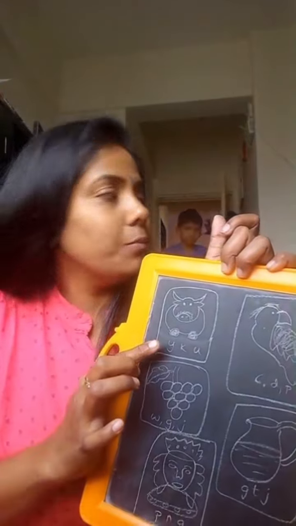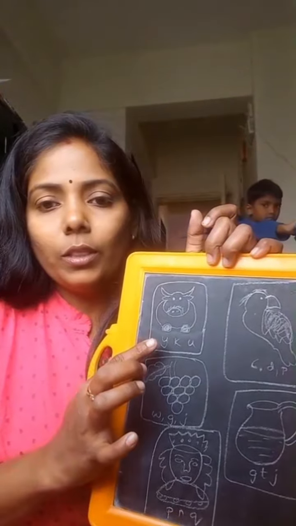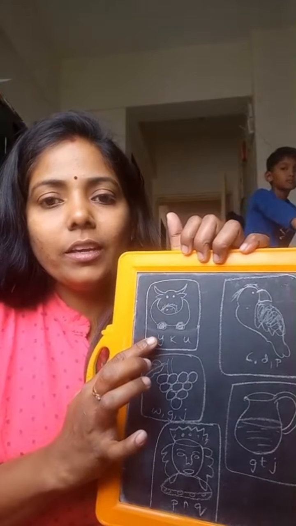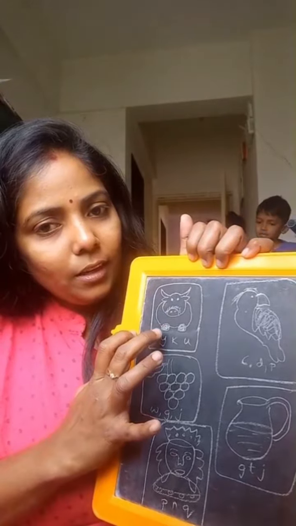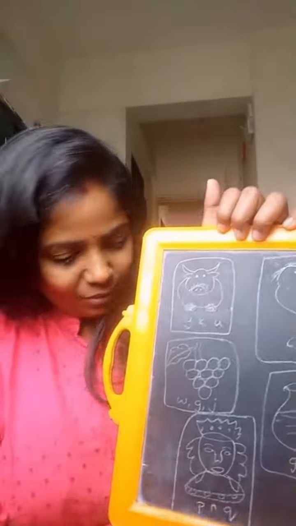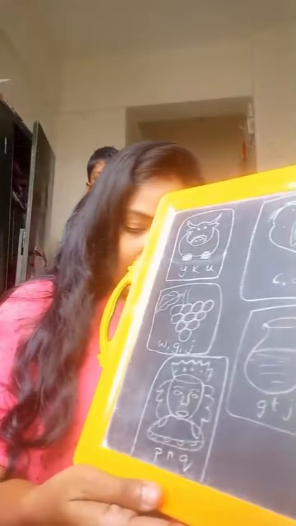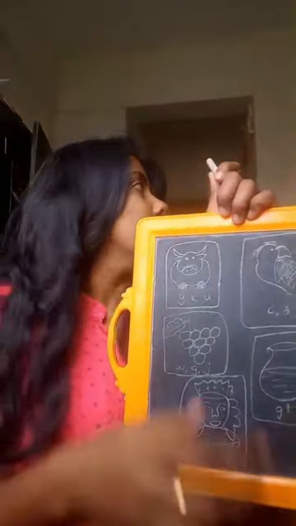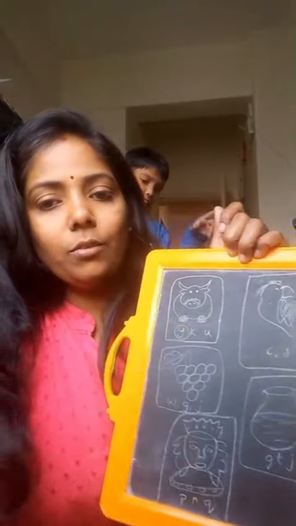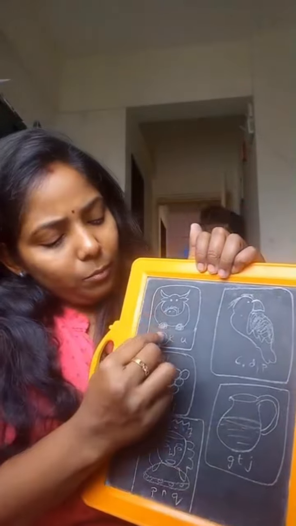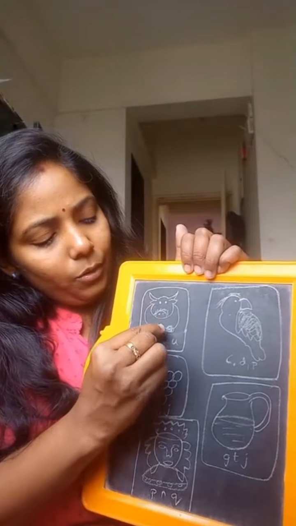So which letter is matching with this image? Yes. Y. Yak. Y says yeah. Matching. So we have to circle this image. Draw a line from letter to image.